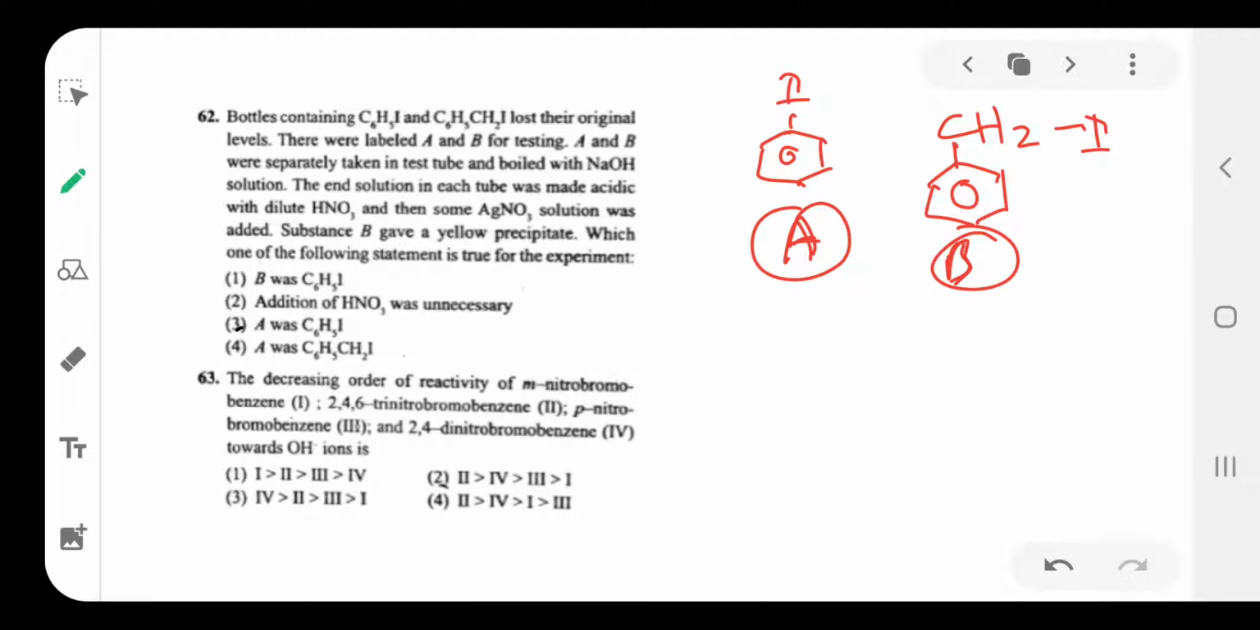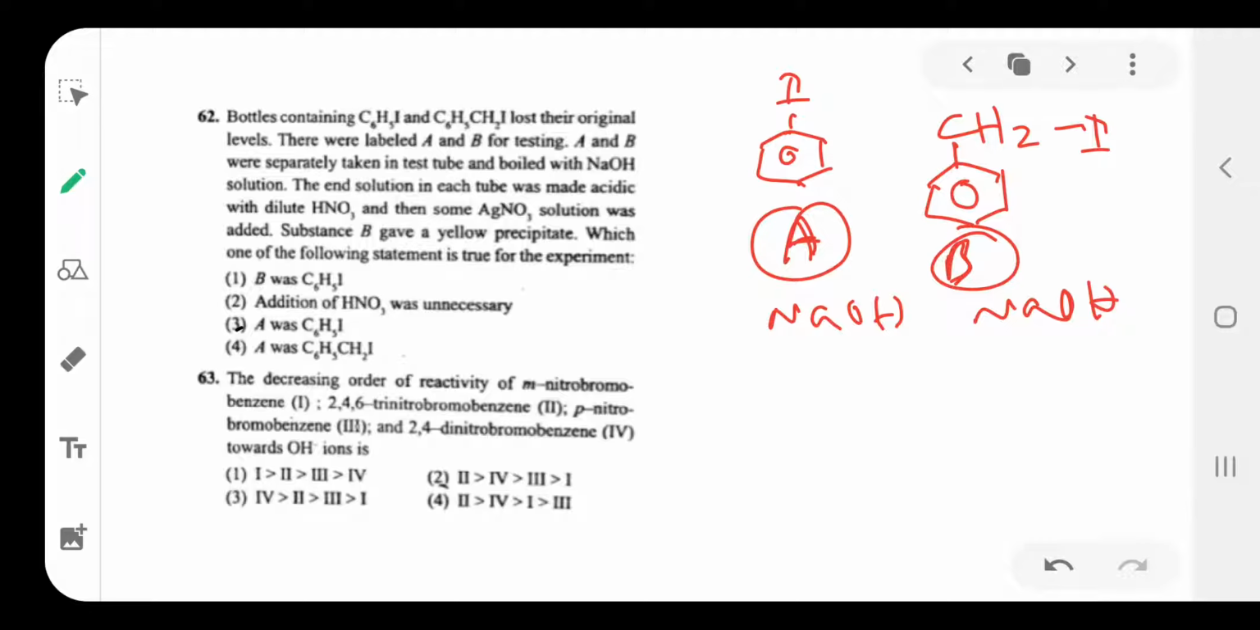Then how do we find out which is iodobenzene and which is benzyl iodide? A and B are taken in separate test tubes and boiled with NaOH. Both are boiled with NaOH.